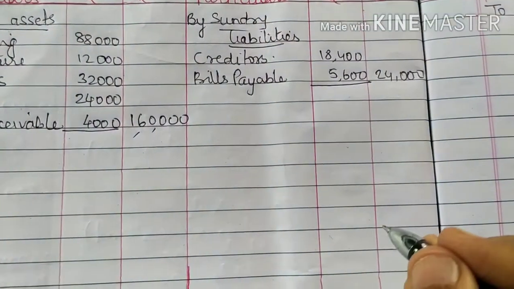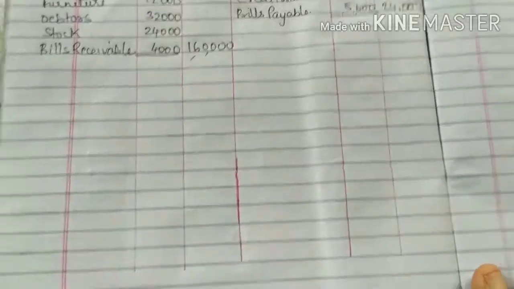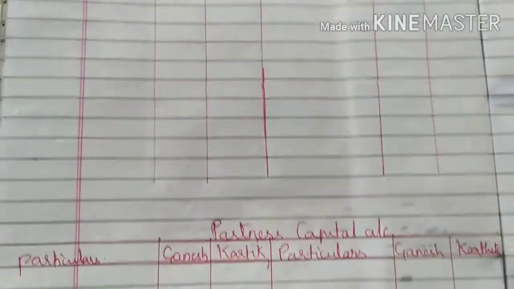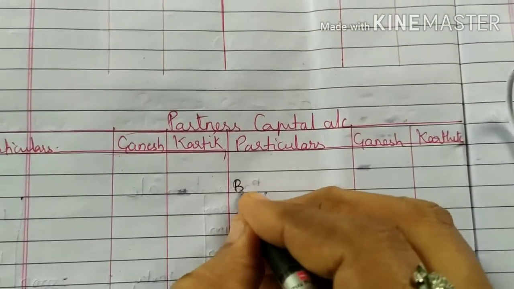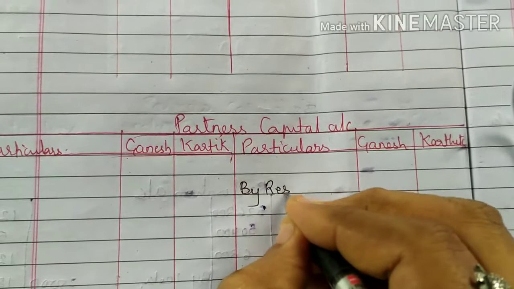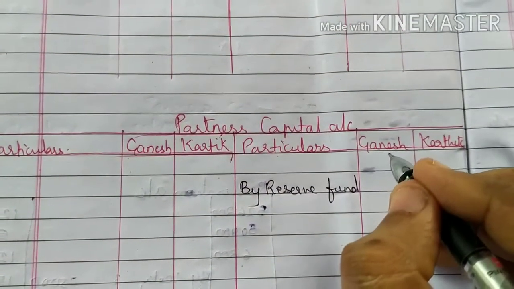Then you have the reserve fund. As we did in the admission of partners, in the same way you will distribute it among the partners. In the partners capital account credit side, leave one line for writing the opening balance, and write by reserve fund.